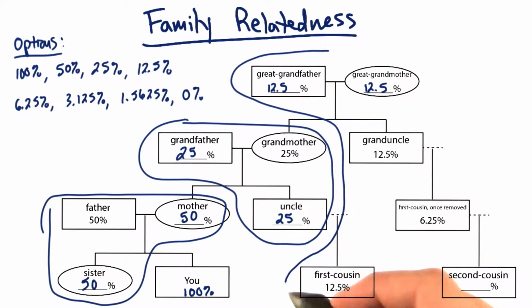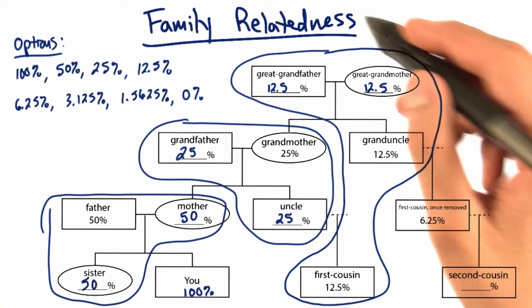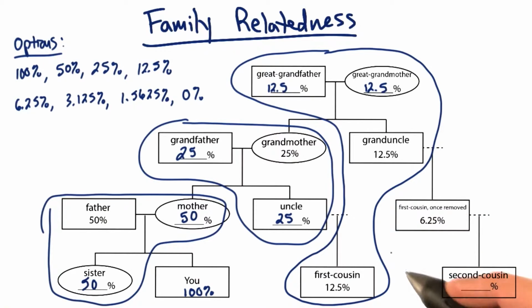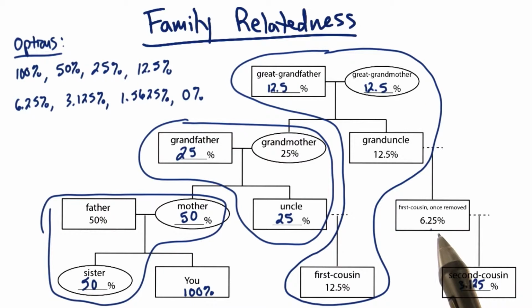And now we also need to include first cousins in this. And then we move one more out. We would have great-great-grandparents and whatnot. And then we'd have a first cousin once removed at 6.25%. And our second cousin would be 3.125% roughly. Notice that at each extension, we've essentially cut it in half from 50. Half of that is 25. Half of that is 12.5. Half of that is 6.25. Half of that is 3.125.